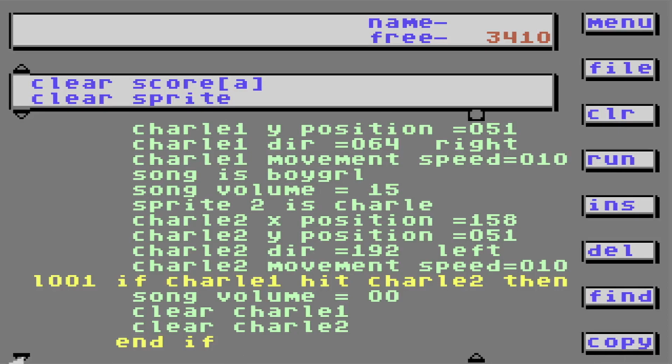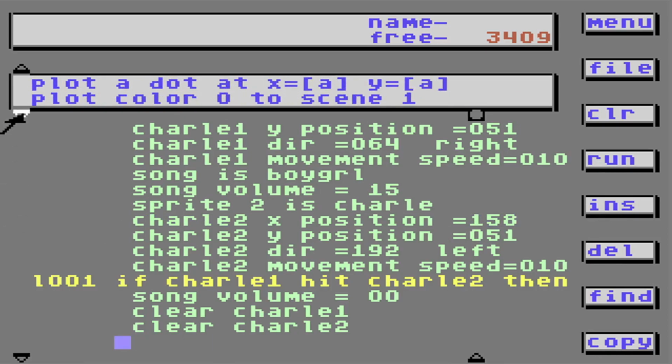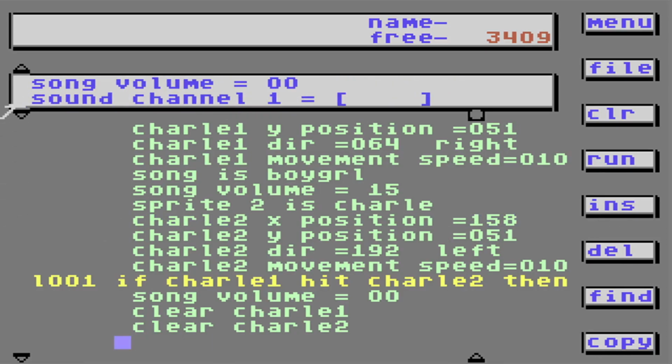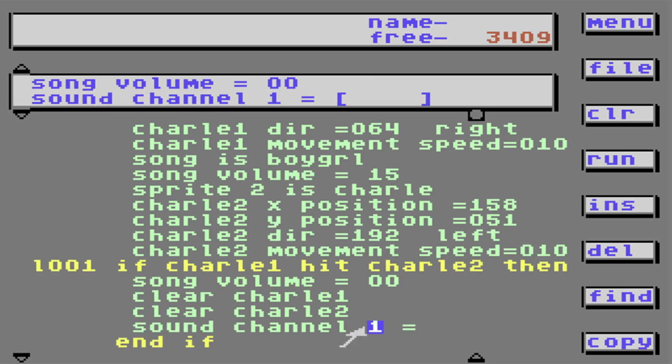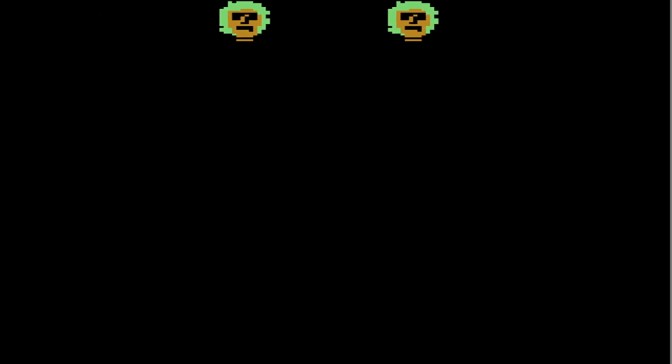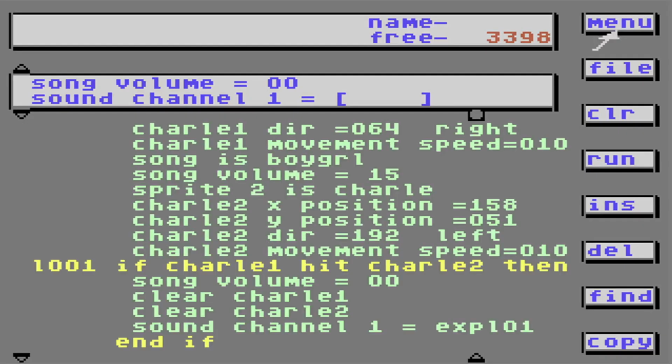Oh, well, let me go over here. I'll have to insert another line. Sound channel 1. Let's see what we have for sounds. Explode 1. Well, let's run it. Boom!